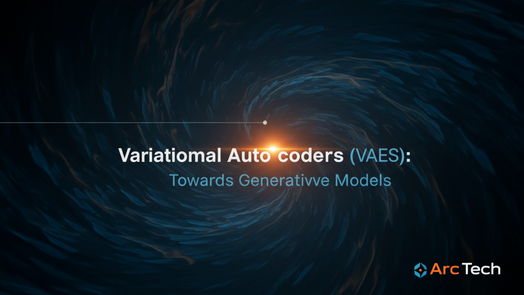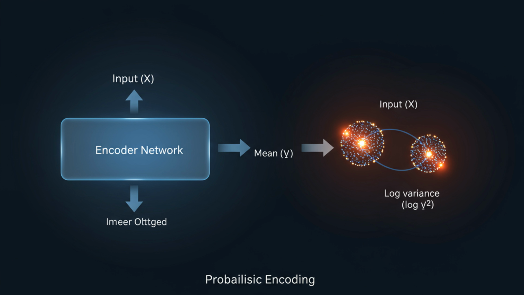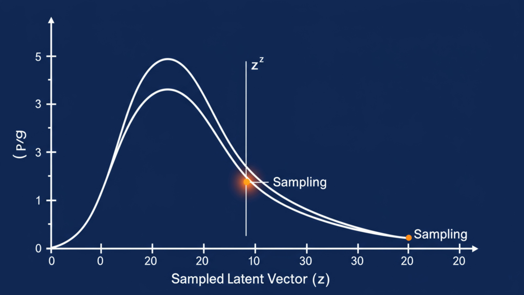This brings us to Variational Autoencoders, or VAEs, which address the generative limitations of standard AEs. VAEs take a probabilistic approach. Instead of encoding to a single point, the encoder outputs parameters of a probability distribution. From this distribution, typically a Gaussian, a latent vector z is sampled. This makes the latent space inherently probabilistic.